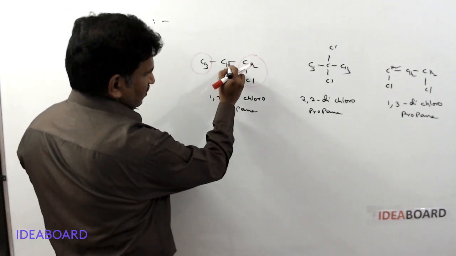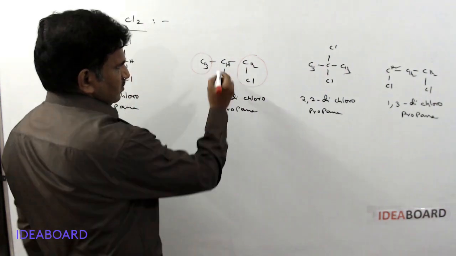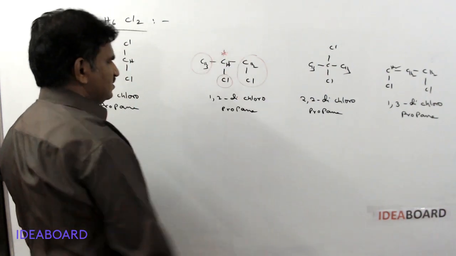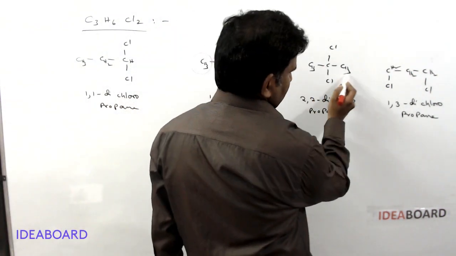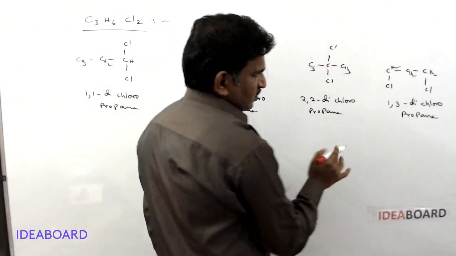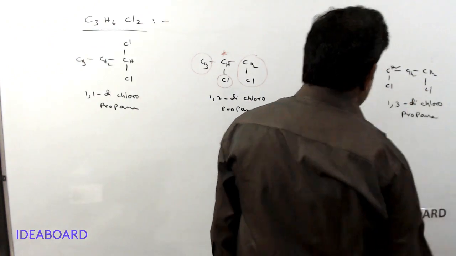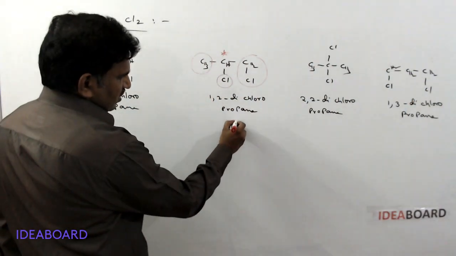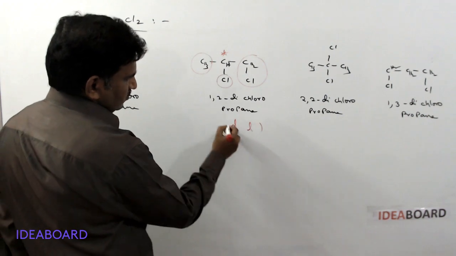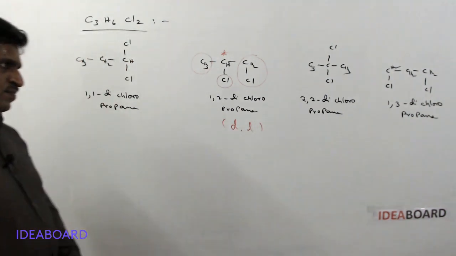So this carbon is called a chiral carbon. Next, here 3 hydrogen, 2 chlorine atoms same, and here 2, 2, 2 same. So only here D and L isomerism, optical isomerism is possible.